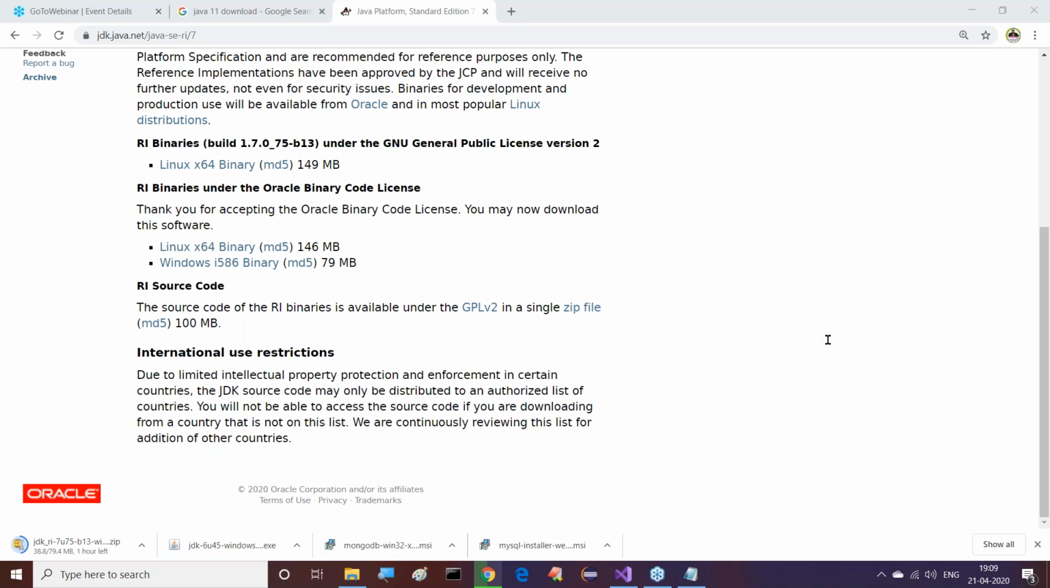Yes, we can update from 7 to 8 also. Instead of downloading that patch and applying it to Java 7, it is better to download Java 8 and directly install it and use that. So now I'm downloading OpenJDK 7 from jdk.java.net. A separate package is available that I'm downloading.